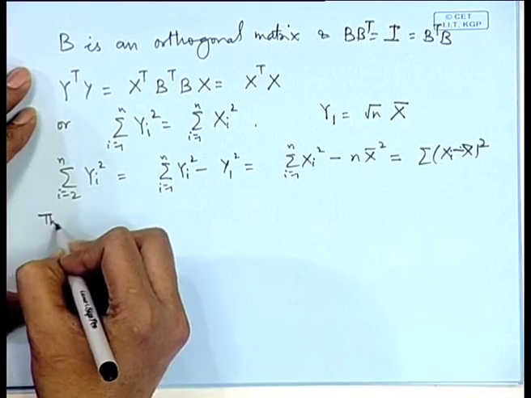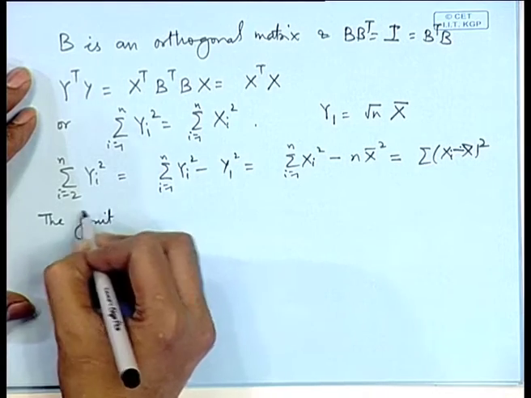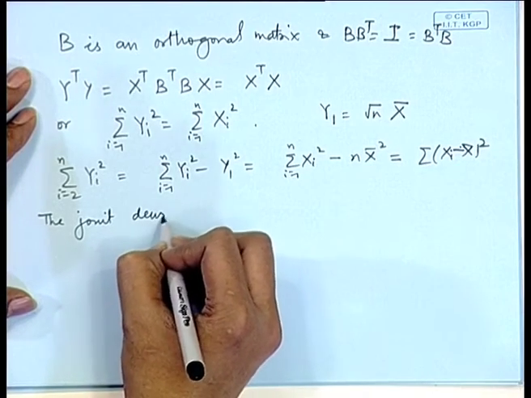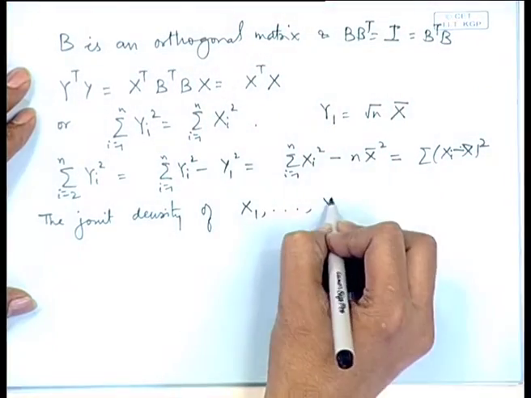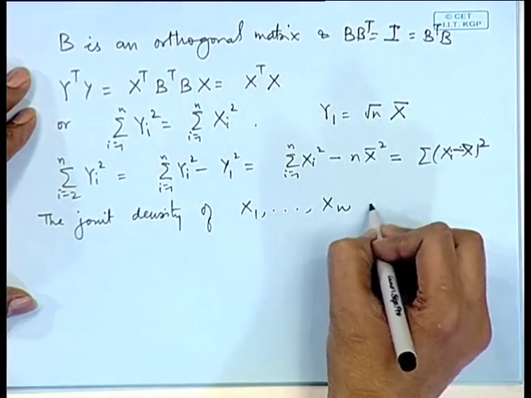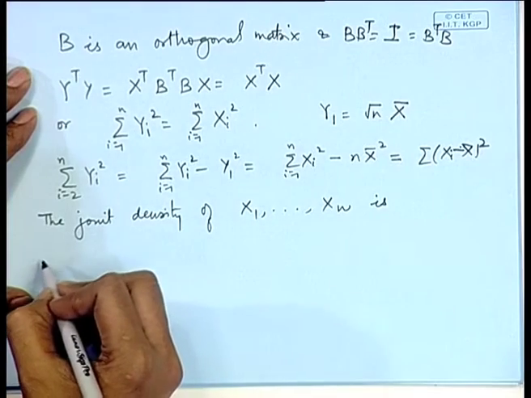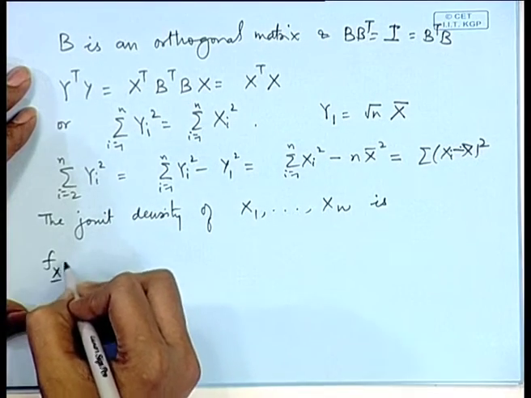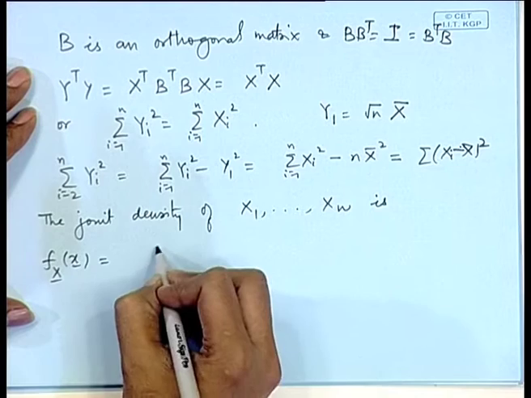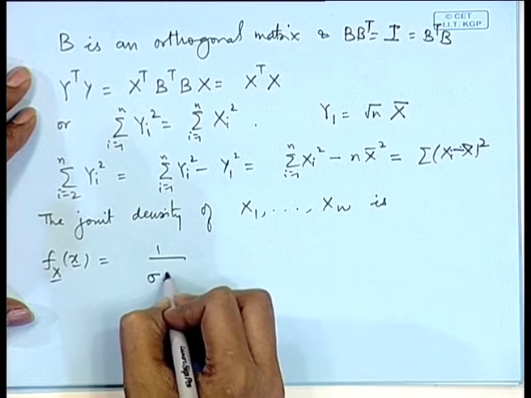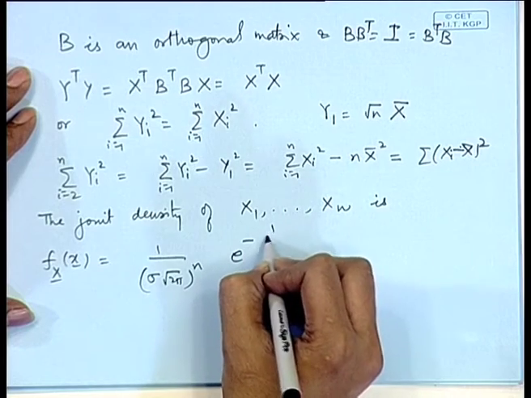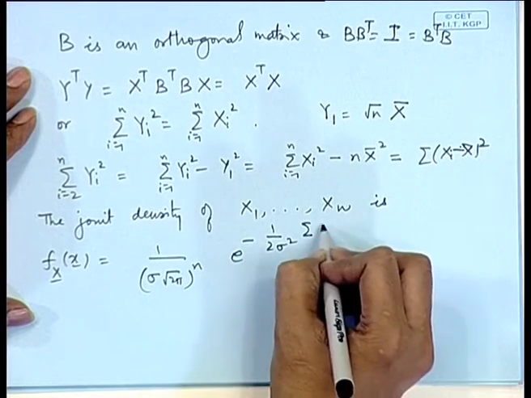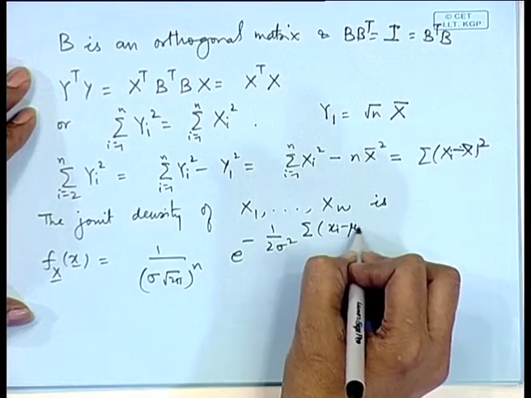So, firstly we write down the joint density function of x_1, x_2, ..., x_n. See, each of these x_i's are normal mu, sigma square variables. So, that distribution we write as (1 by sigma root 2 pi) to the power n, e to the power minus 1 by 2 sigma square sigma (x_i minus mu) whole square.